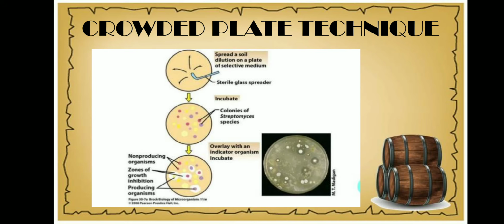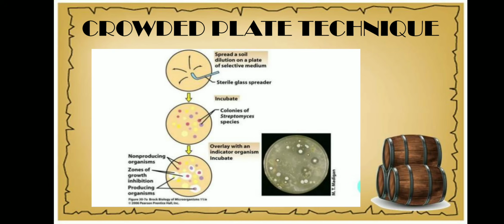So in this technique, what we do is we simply prepare a nutrient agar plate and we do a serial dilution of a soil sample. We know that a soil sample contains a heterogeneous microbial population. A very wide variety of microorganisms will be present in the soil. So therefore we take soil, serially dilute it, and prepare the nutrient agar plate.